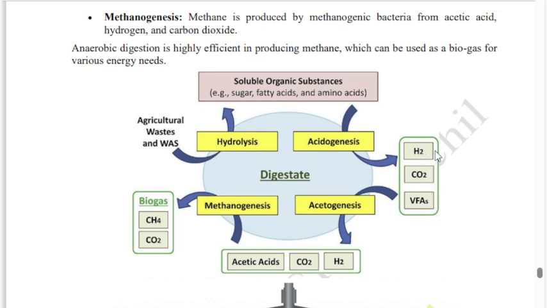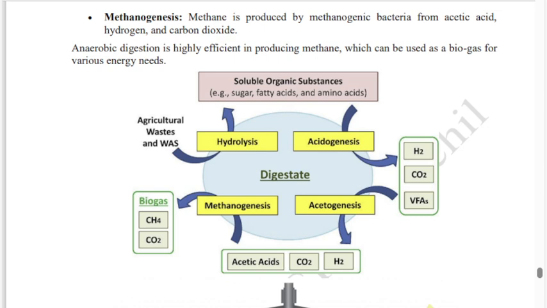VFA means volatile fatty acids. Or they convert into hydrogen, carbon dioxide. Finally, that is acidogenesis. After acidogenesis, the acidic form is converted, then lastly to hydrogen and carbon dioxide.